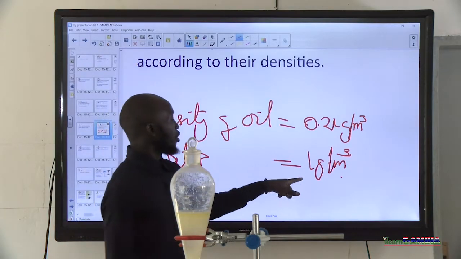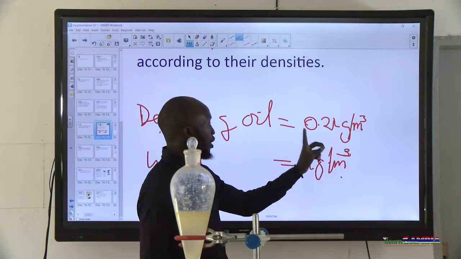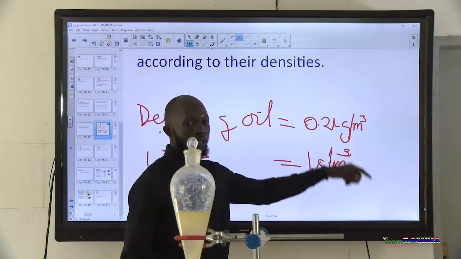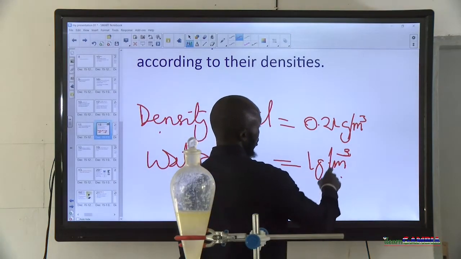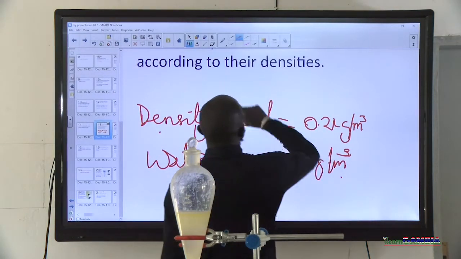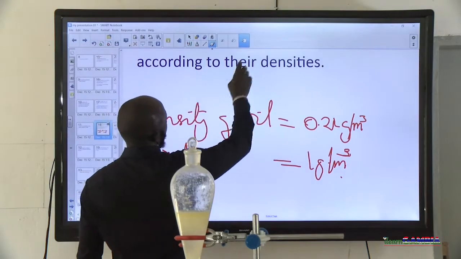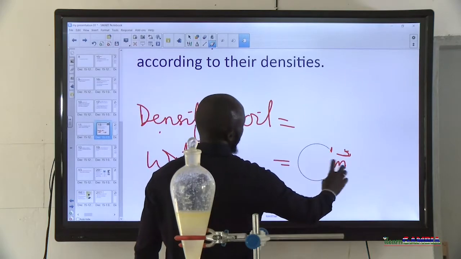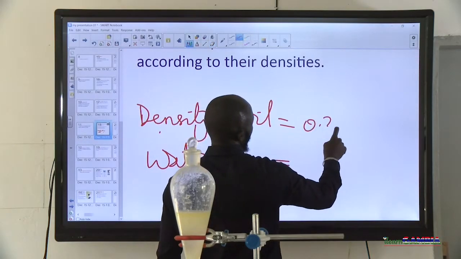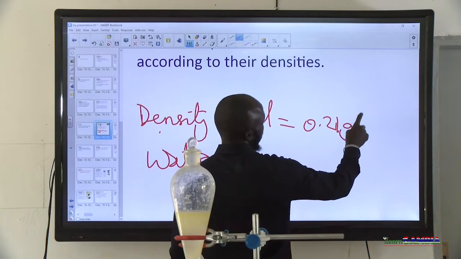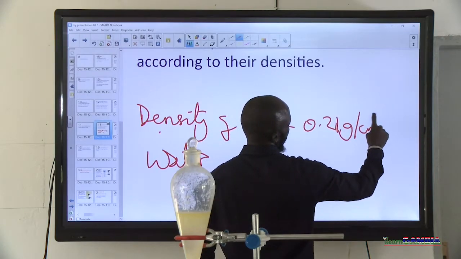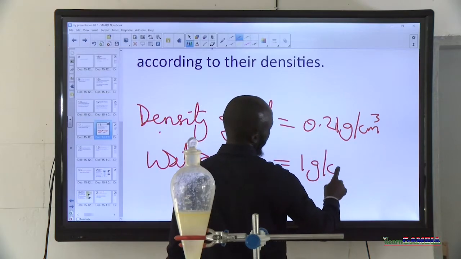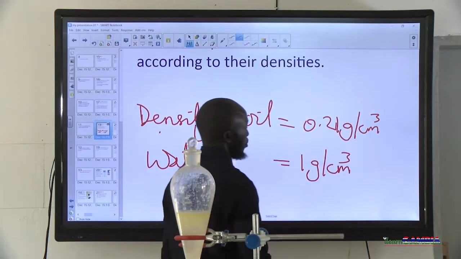Yeah. So if you have water as 1 gram per cubic centimeter, and you have vegetable oil at 0.21 grams per cubic centimeter. Sorry, I wrote cubic meter, and that cannot be right, so we will have to change that to grams per cubic centimeter.